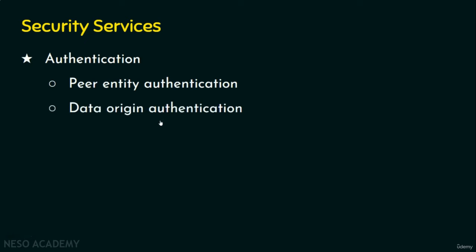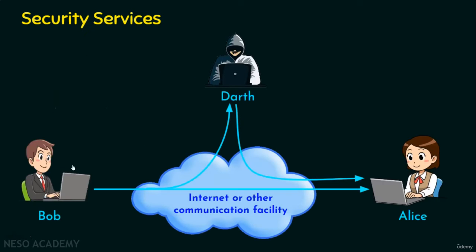Let's see an example. It will be more clear for you to understand what peer entity authentication and data origin authentication are. In this example, Bob is going to send some data to Alice. So here the sender is Bob and the receiver is Alice, and they are communicating through the internet or other communication facility. And in this example, we have Darth. Suppose Alice is receiving a message from Bob, Alice should confirm that the message is actually from Bob and not from Darth. How will Alice find that? Alice will use the authentication service in order to ensure the message is from Bob only and not from anyone else. So this is authentication.